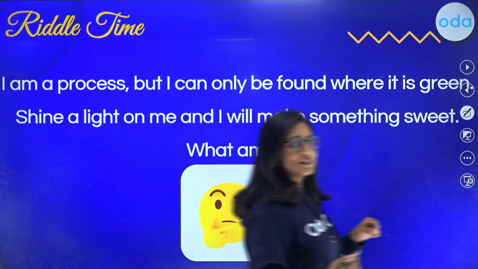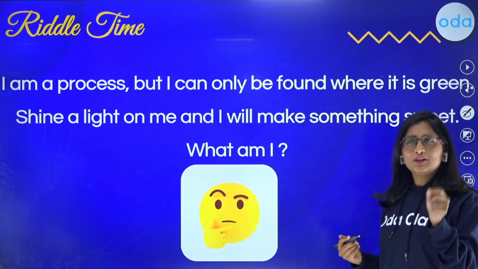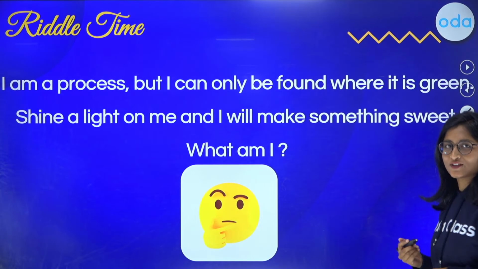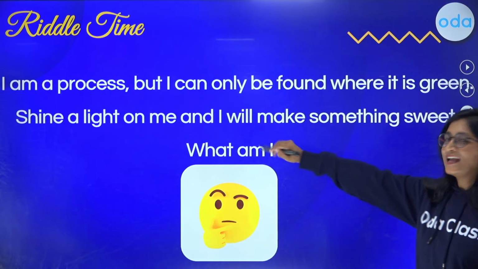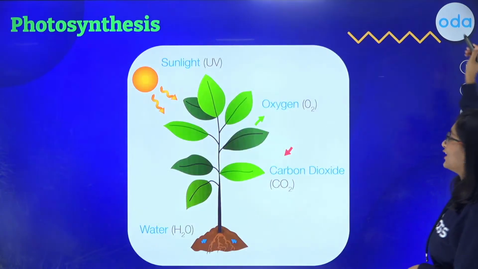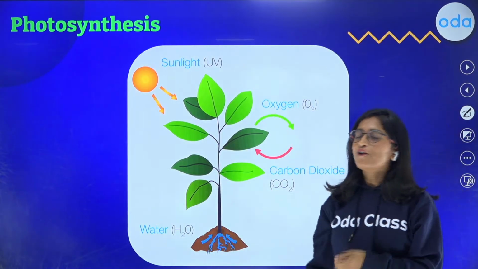So let me tell you, it is going to be the opposite of a respiration reaction. It occurs in the green plants. What is that? Yes, you got it right, that is going to be photosynthesis.